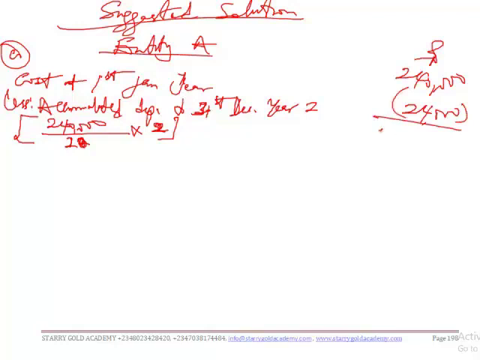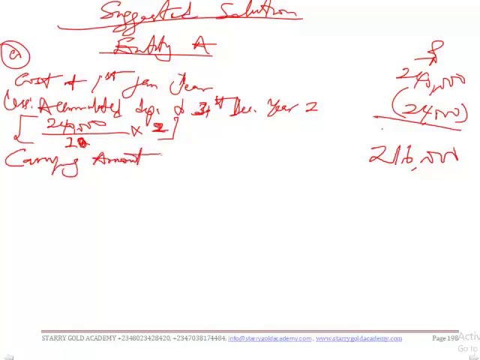So this gives us 24,000 as the accumulated depreciation. We have a balance of 216,000. So this is our carrying amount at the end of year 2.